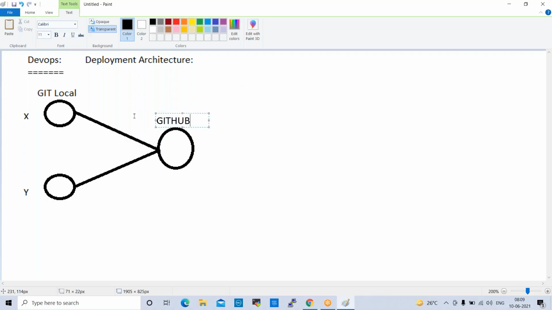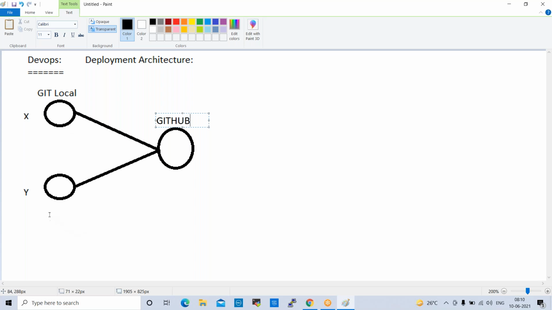That is why we will initialize it as a local Git repository. When developers are working on the local workspace on development activity, we initialize it as a local Git. Then Git will track the changes: who did the changes, when they did the changes, and for what purpose they did the changes.